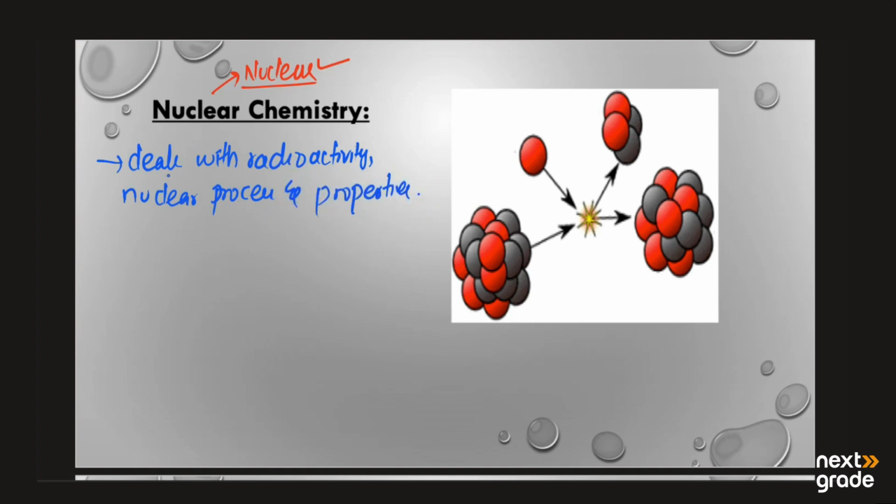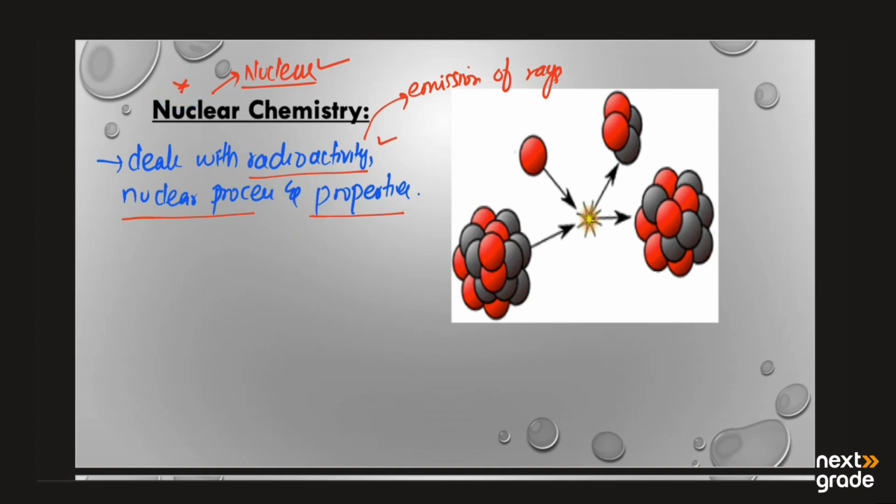So in nuclear chemistry, we will study radioactivity. Now, what is meant by radioactivity? Basically, if we have different elements that go through emission of different rays, that process is known as radioactivity. What the nuclear processes are and what their properties are, we will study under nuclear chemistry.